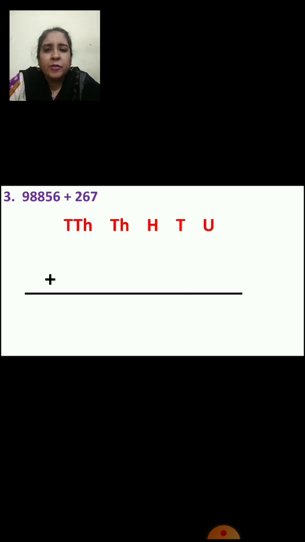Here you can see there is a 5-digit number and a 3-digit number, right? Now we are going to see how we are going to arrange these two different digit numbers, a 5-digit and a 3-digit number. So again, first you will write the places: units, tens, hundreds, thousands, 10,000s. Now which number will come in units place? 6. 5 will come in tens place. 8 will come in hundreds place. Again 8 will come in thousands place, and 9 will come in 10,000s place, right?